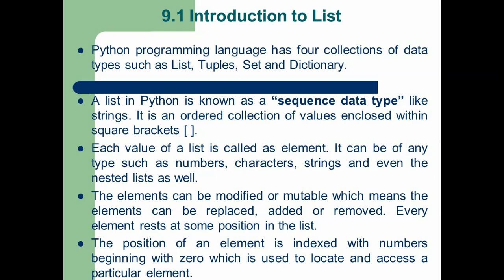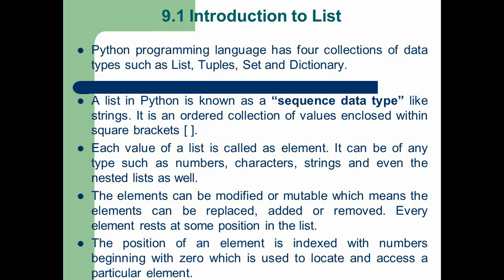A list in Python is known as a sequence data type, like string. It is an ordered collection of values enclosed within a square bracket. So the condition for using a list data type in Python is that we can add many data within a square bracket. If you add many data within a square bracket, then these data are called the list data type.